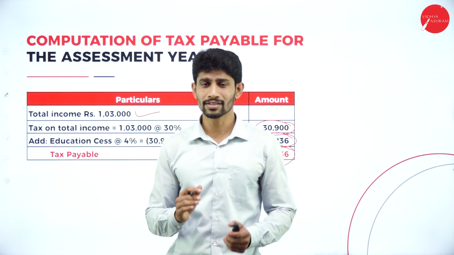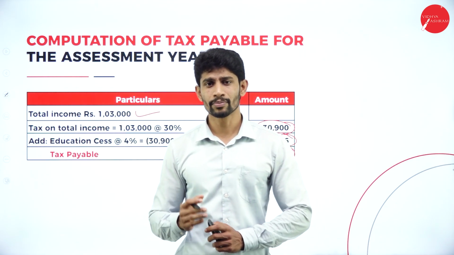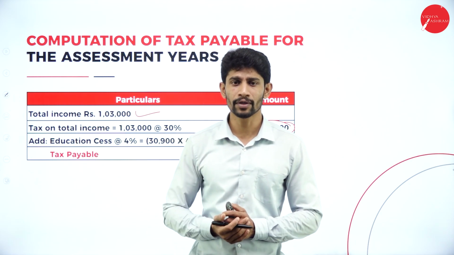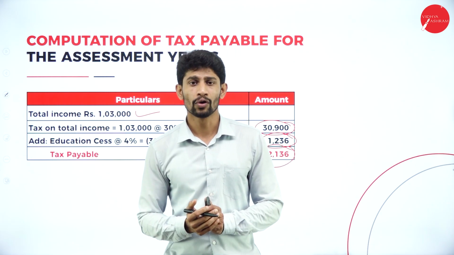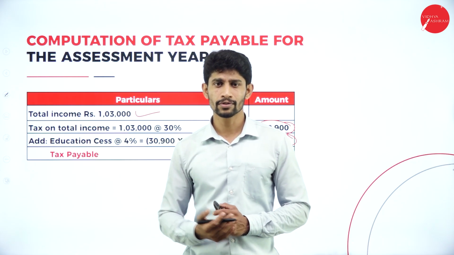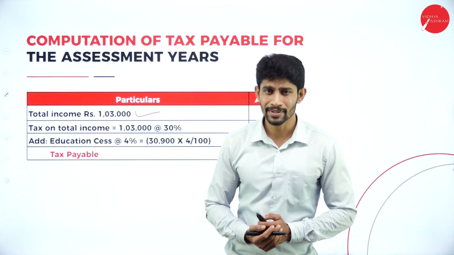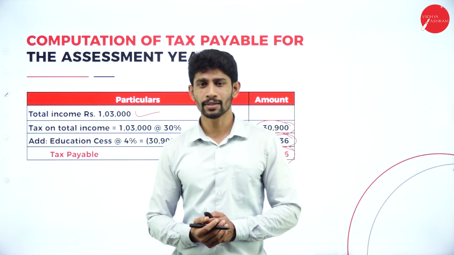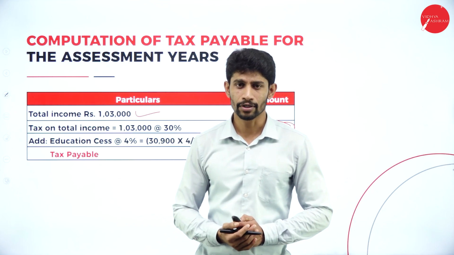So this is how we are supposed to compute the total income of the company and the tax liability. So in this particular chapter, we learned what is the meaning of company, what are the types of company we have under income tax law, and we also discussed the residency status of a company, and we solved a few problems based on computation of business income, total income of the company, and the tax liability of the company.